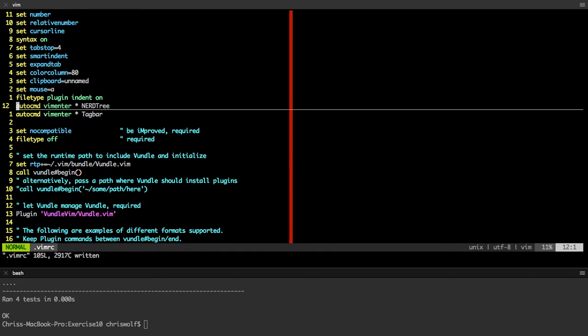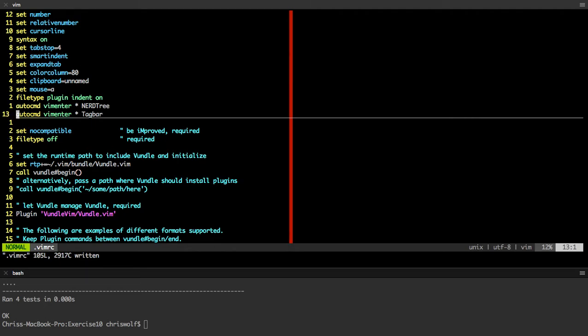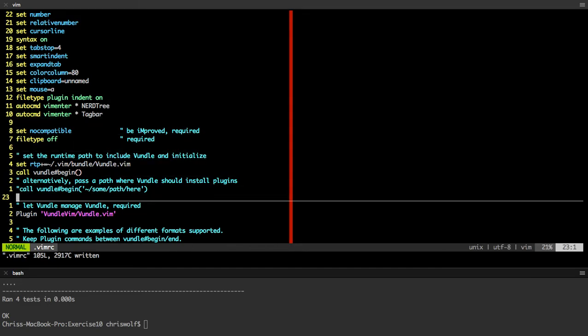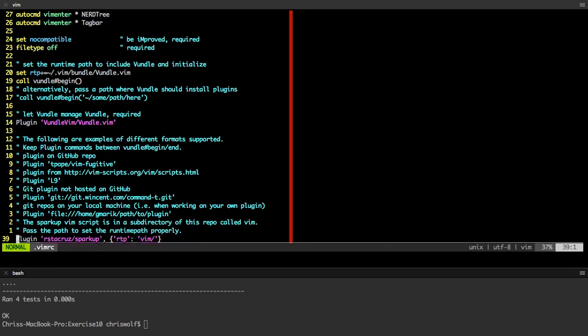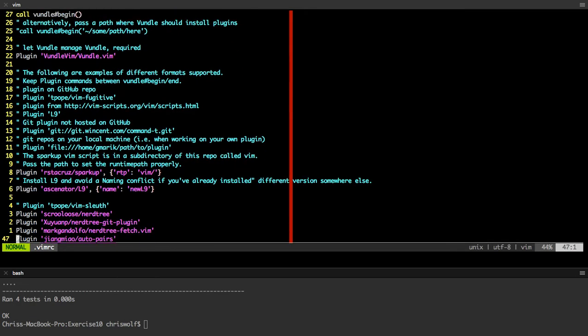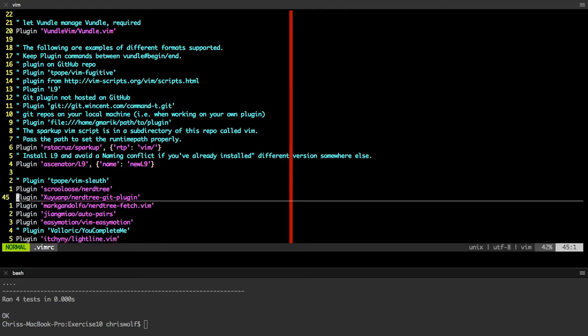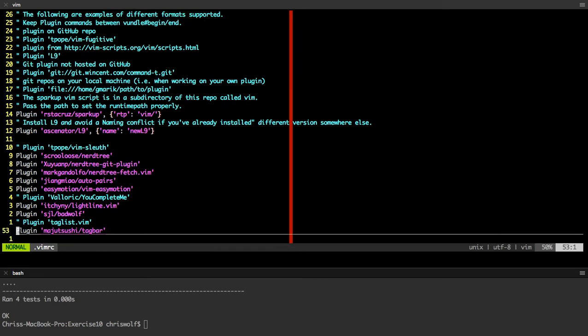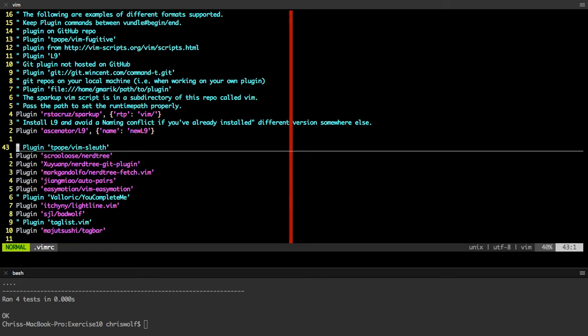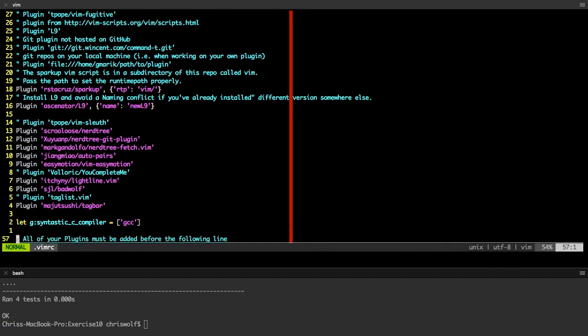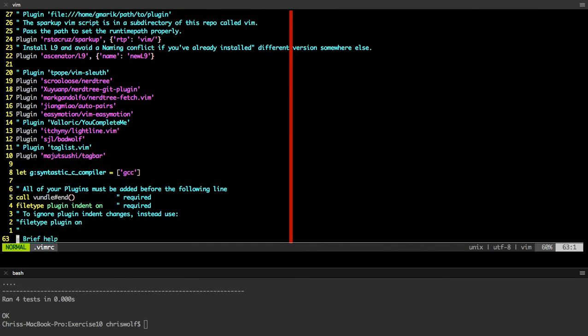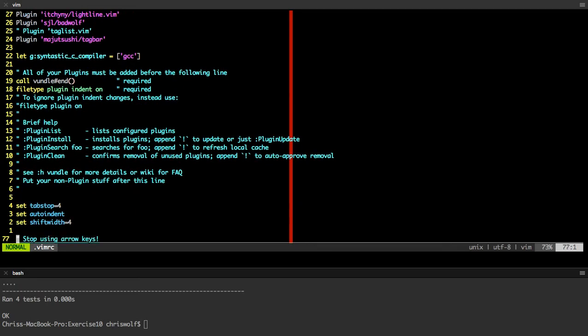Auto command, Vim enter, star, nerd tree. What that means is every time I enter Vim, open nerd tree. Auto command, Vim enter, same thing with tag bar. This next bit of code is for Bundle, which is a file management system for Vim. It's what allows us to install our things. And here are all my plugins. Some of these I have commented out because I don't want them right now, but I may want them again later. Here's a bunch of plugins, and this is the end of the bundle stuff.